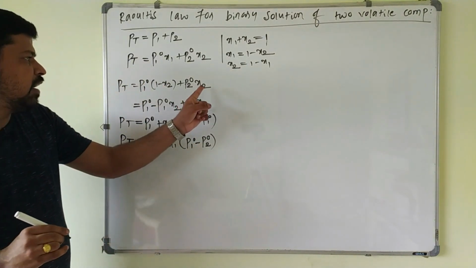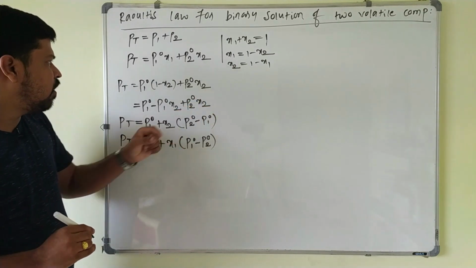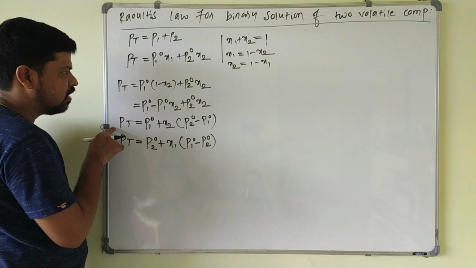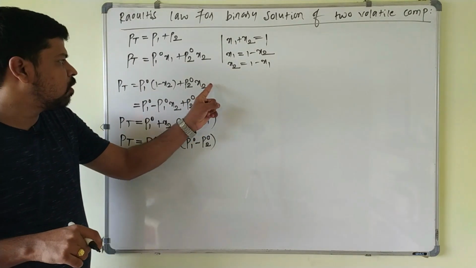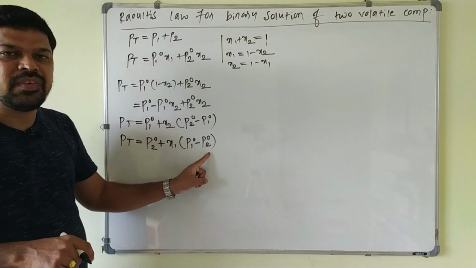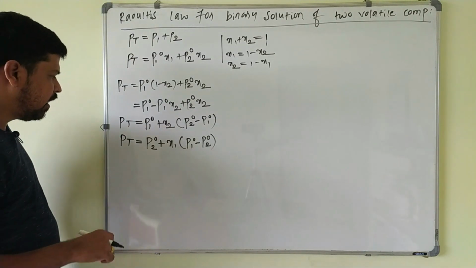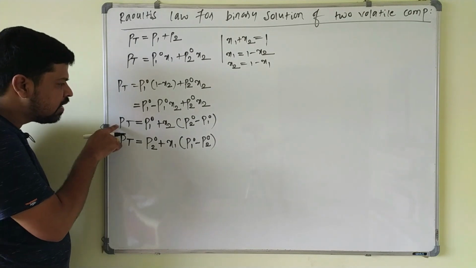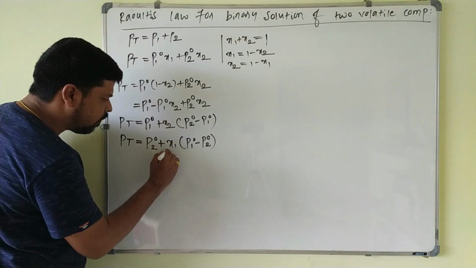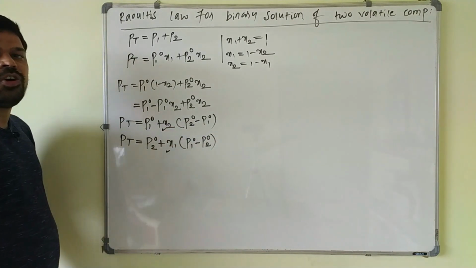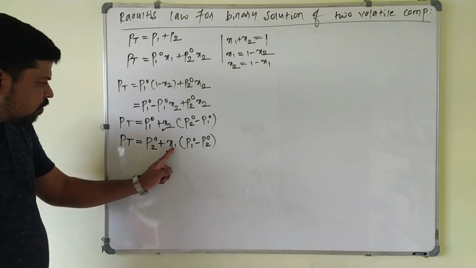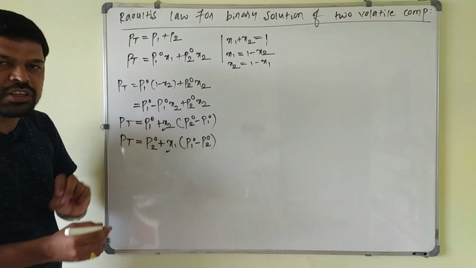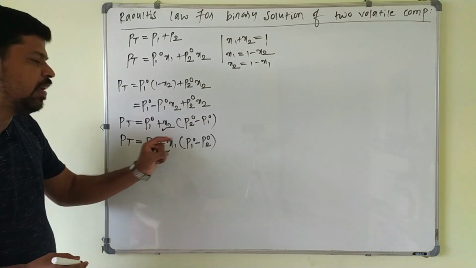What I have done here is take x1 equal to 1 minus x2 to get the first equation, and if you put x2 equal to 1 minus x1, you again get the second equation. From these two equations you will come to know that the total vapor pressure of the solution is related to the mole fraction of the solvent or the mole fraction of the solute, since P1 naught and P2 naught are constants and the mole fraction is the only variable here.